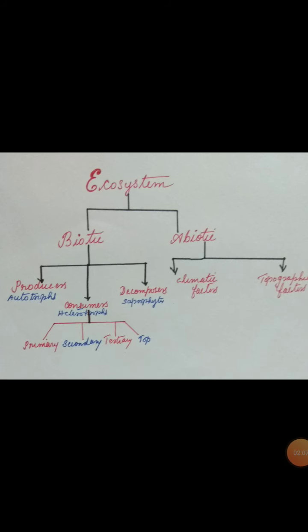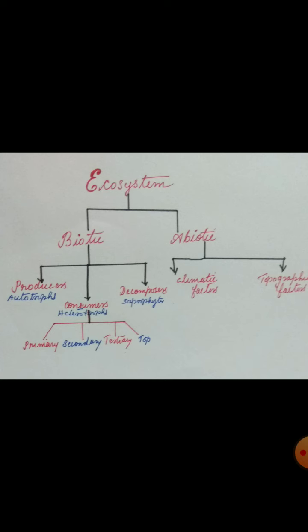So in an ecosystem, there are two main components, biotic components and abiotic components. Biotic components are plants, animals and microorganisms. Abiotic components are air, water, soil and climatic factors such as sunlight, temperature, humidity and wind.